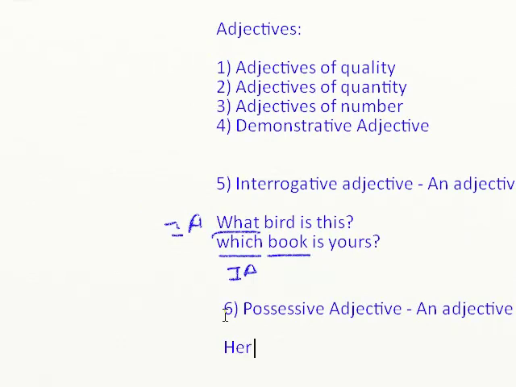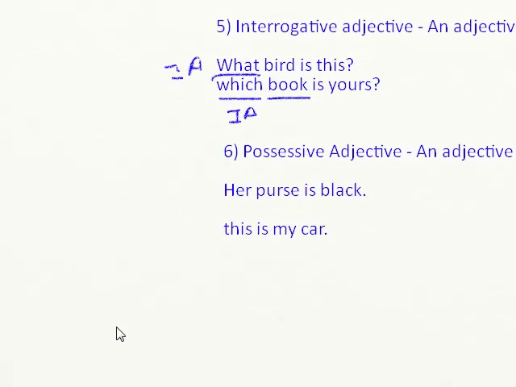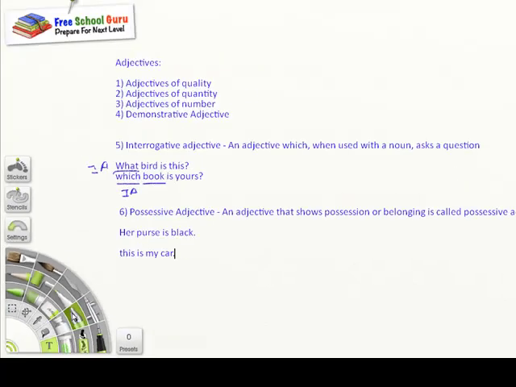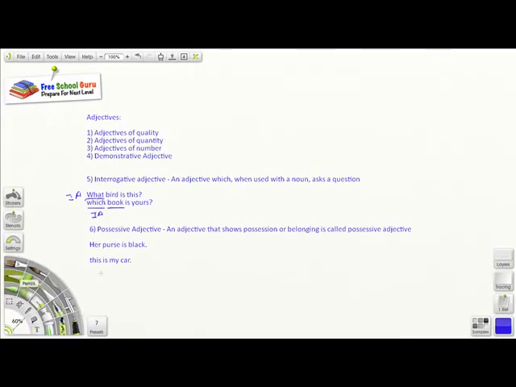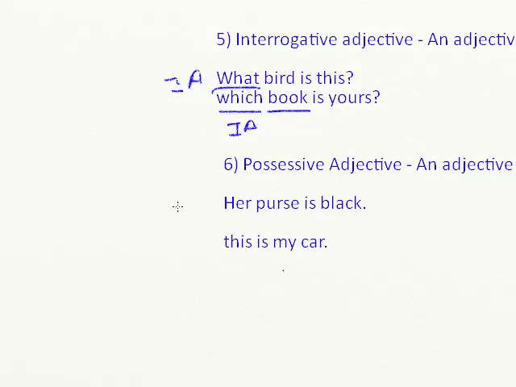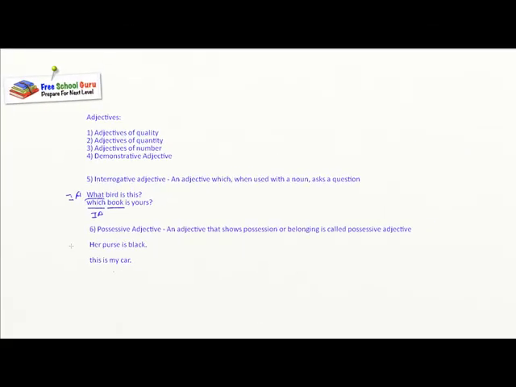Her purse is black. And let's take another one. This is my car. Now let's try to identify the possessive adjective in these two examples. Let's look at the first example.